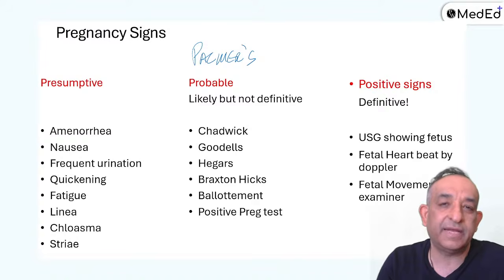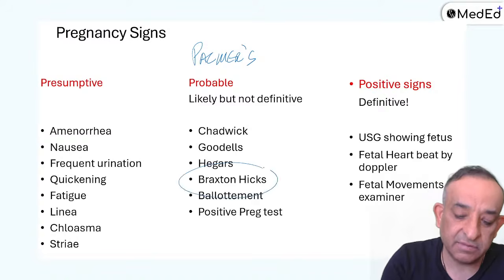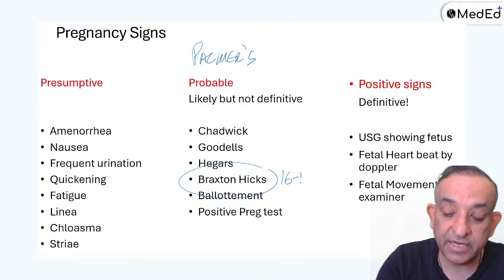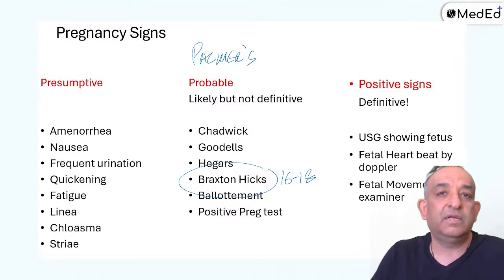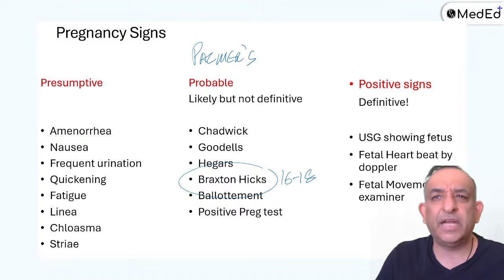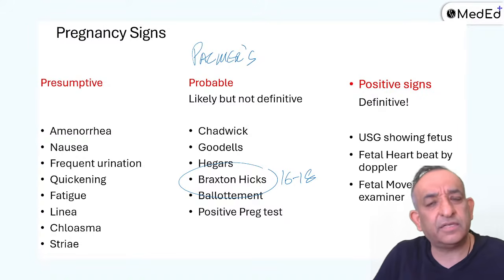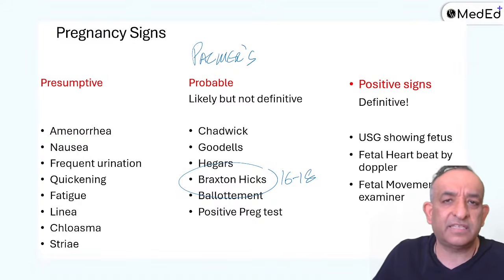In pregnancy, you can feel that. There is another sign which is the Braxton Hicks. This is somewhat later, 16 to 18 weeks. That is the feeling of the uterus becoming very hard. The woman will say, my uterus becomes very hard, and it happens every 20, 25 minutes, maybe once in half an hour, she'll say, and the uterus becomes hard like a stone, and then it relaxes by itself.